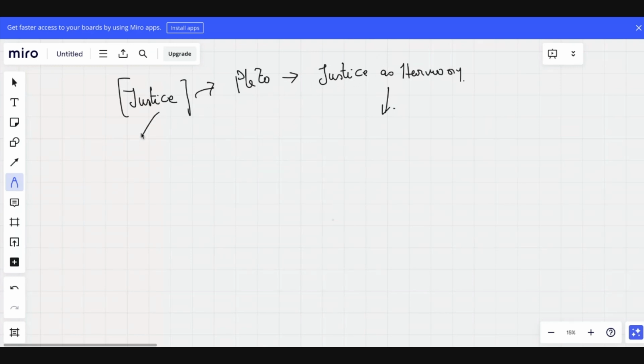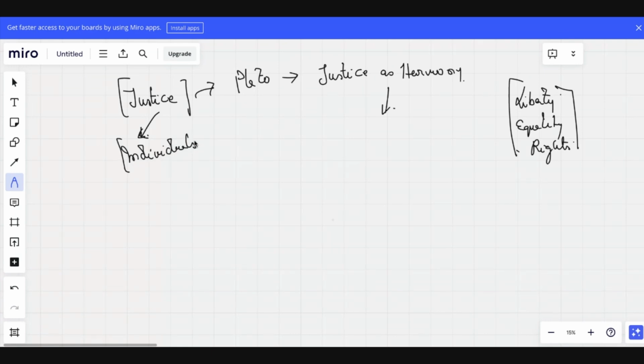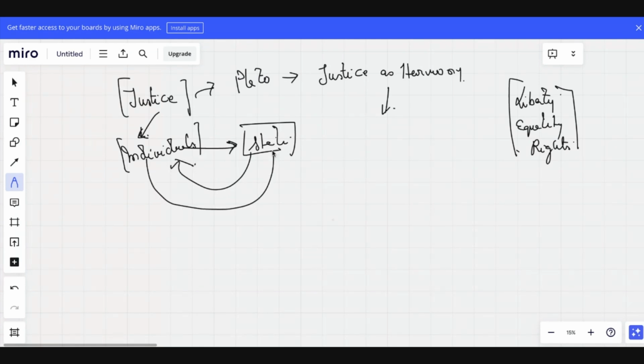When we look at the topic of justice, or any topic like liberty, equality, and rights, one thing we need to understand is that we are talking about individuals in relationship to the state. So whether the state guarantees justice to the individual, or the individual derives justice from the state.